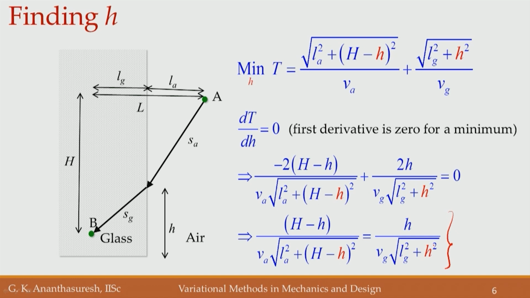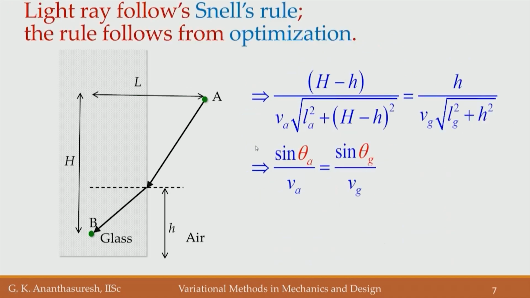Our aim is to find h, and if you want we can solve for it. We have an equation in h now, which we got by equating the derivative of t with respect to h to 0, and we can solve for h. But instead let us look at what is in here, which is the condition that we got in the last slide, that is dt by dh equal to 0 gave us this equation.